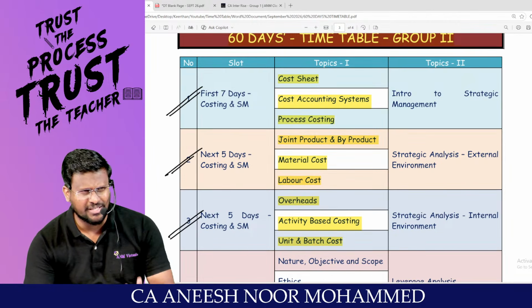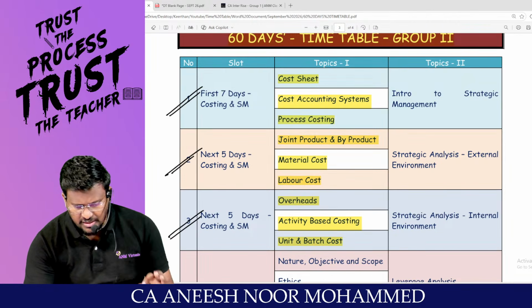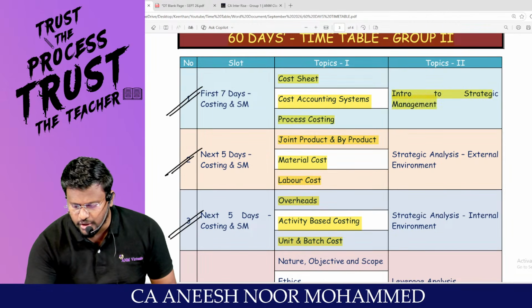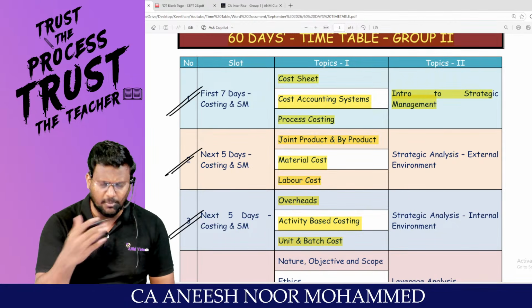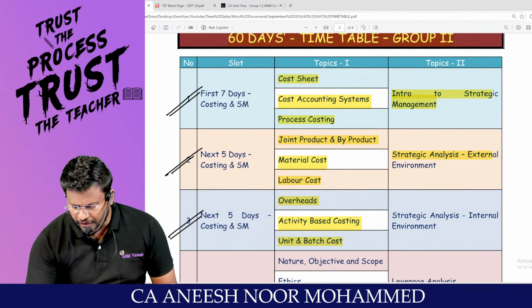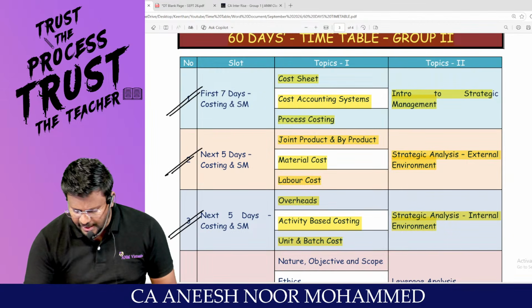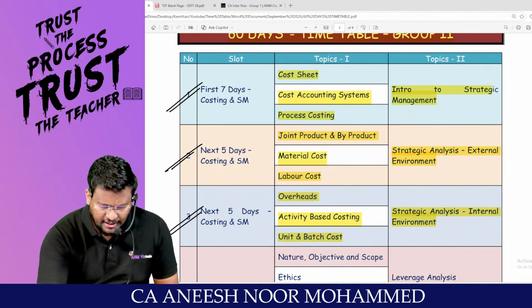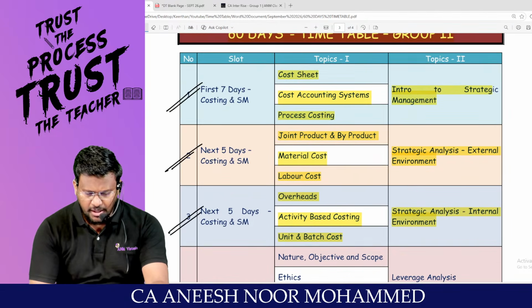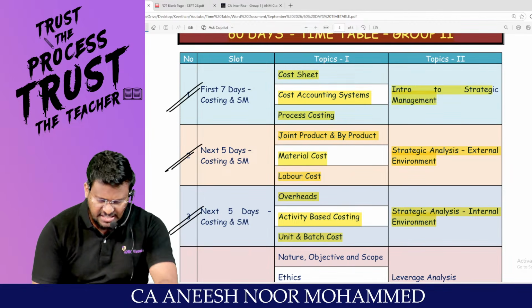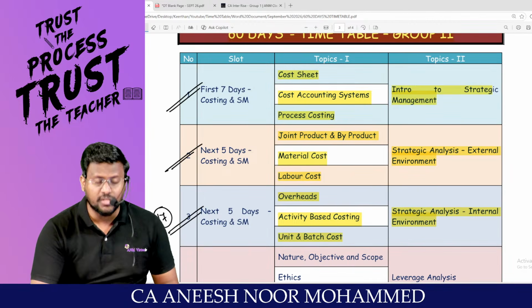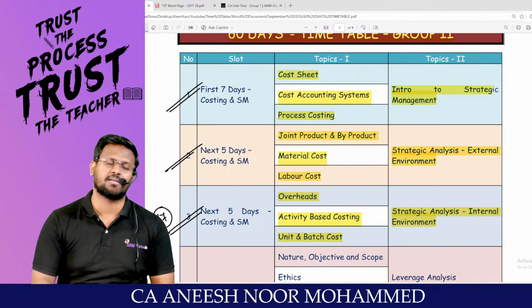Anyway, SM has only 5 chapters. First 7 days, first 1 week, introduction to SM, a very small chapter. You can complete it completely. Next 5 days, external environment. Next 5 days, internal environment. Technically, 7 plus 5 plus 5. My dear lovable students, 17 days you will be focusing on costing and SM.